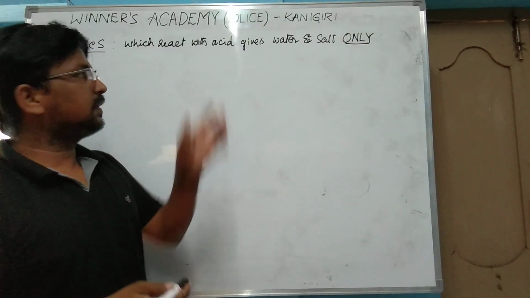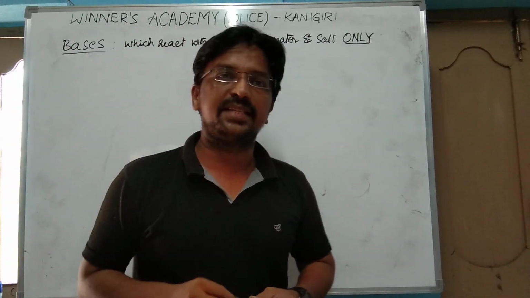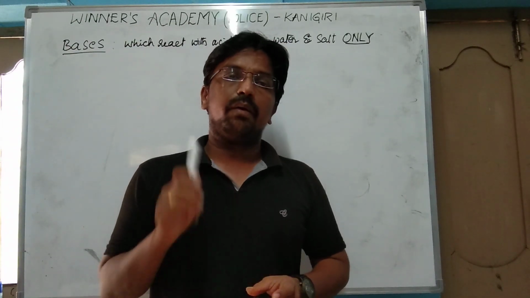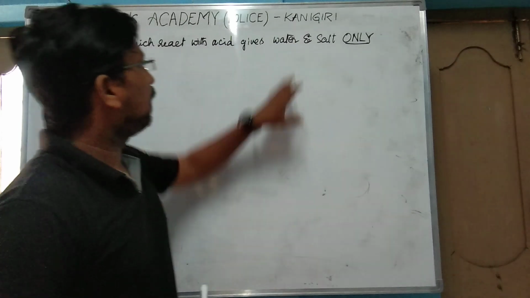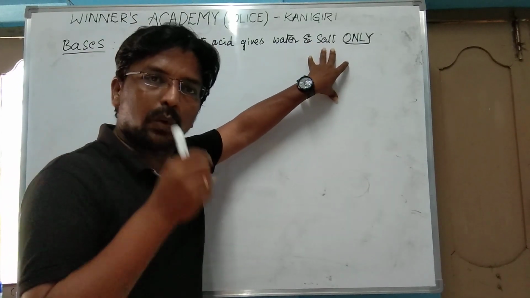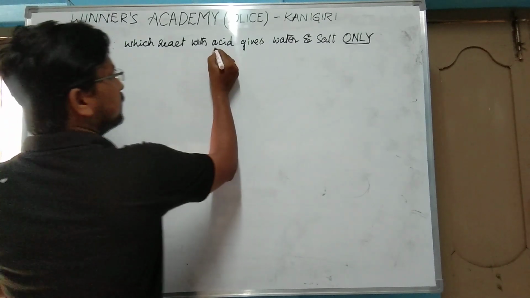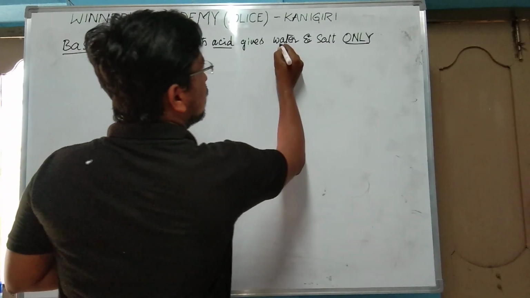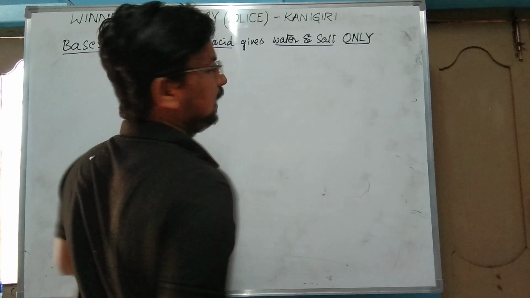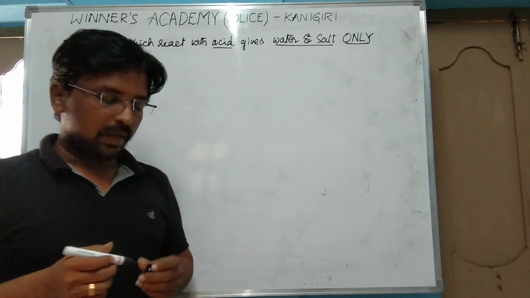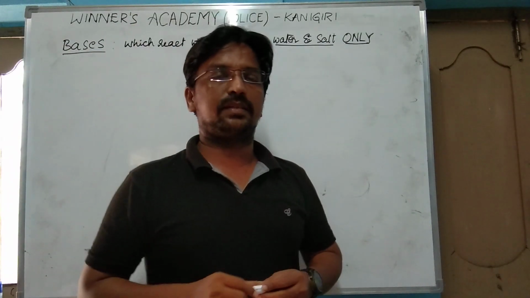So bases are nothing but the substances which give water and salt only when they react with acid.